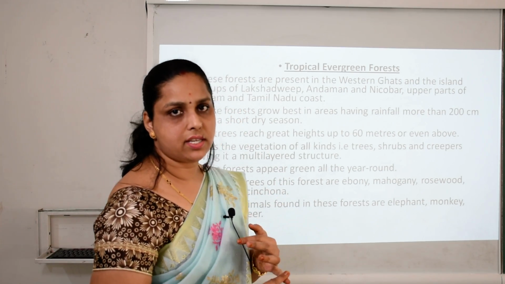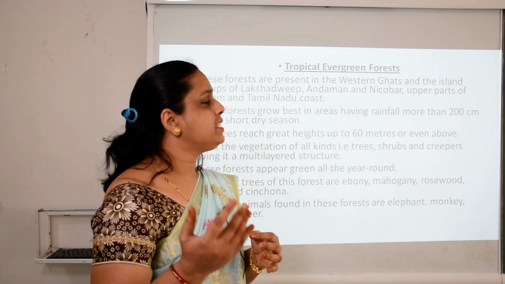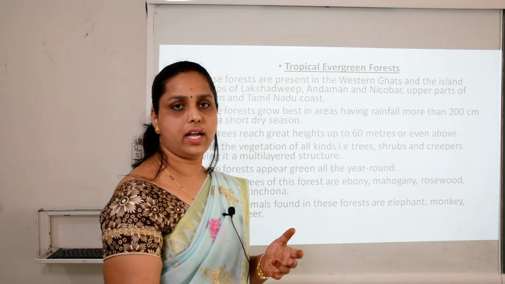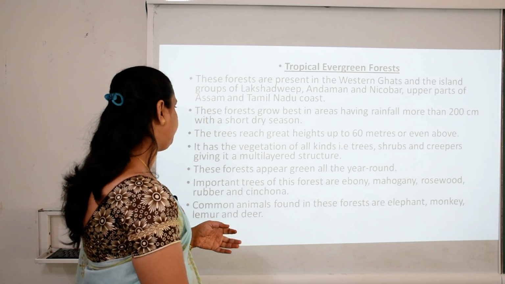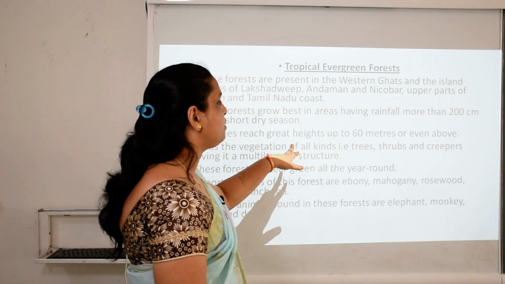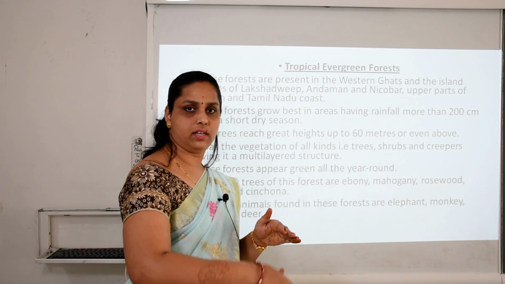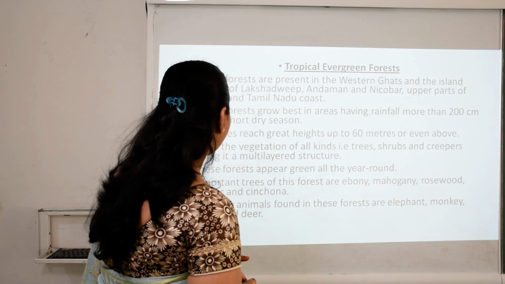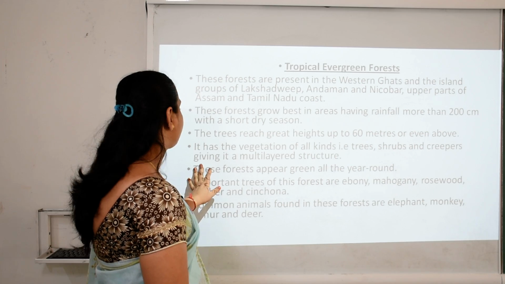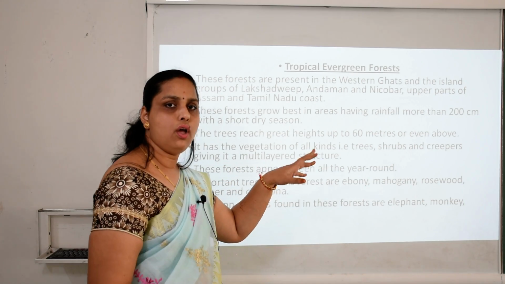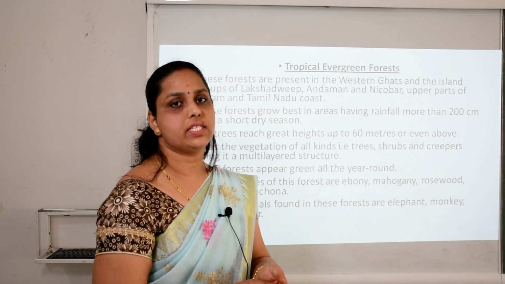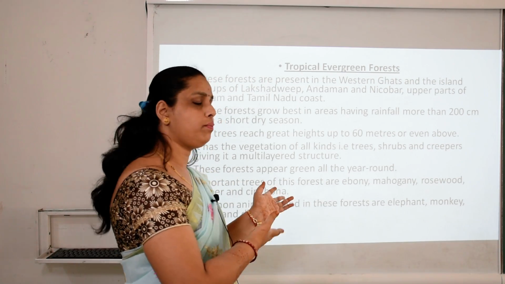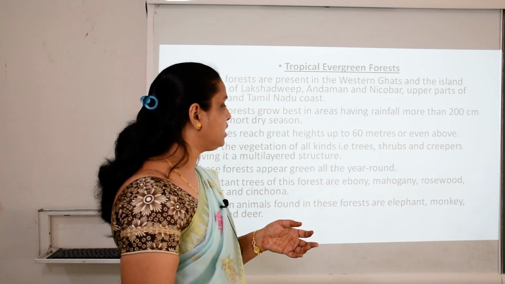So the first characteristic of this type of forest is that they are evergreen. Second, they have higher rainfall, more than 200 centimeters. The trees reach great height, up to 60 meters or above. You can imagine how tall that is. It has vegetation of all kinds of trees, shrubs and creepers, giving a multi-layer structure. All varieties of plants and trees are there: very tall trees, scrubs, creepers and shrubs.